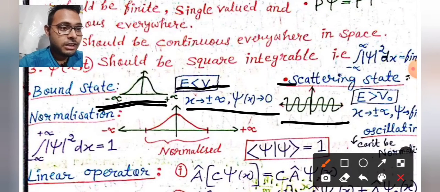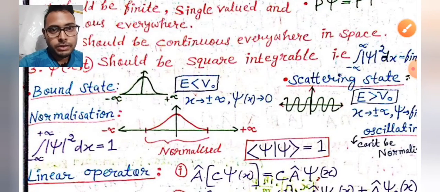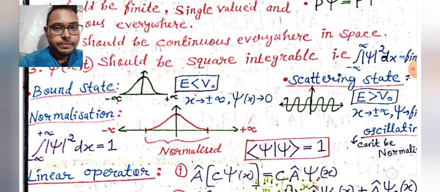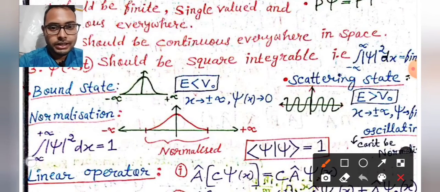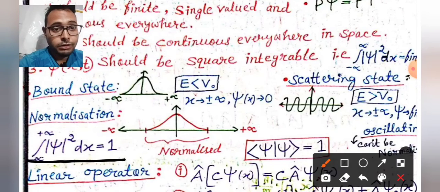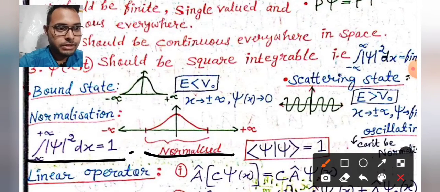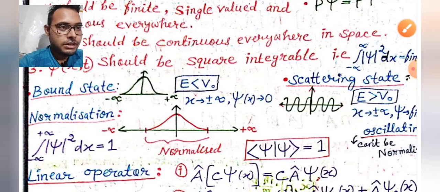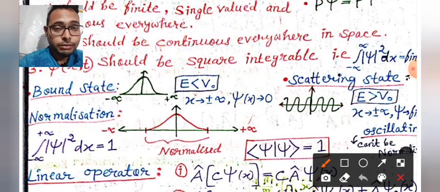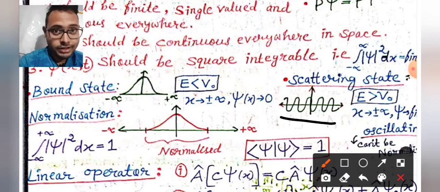In most systems in quantum theory we take bound states, and the normalization condition is that it is square integrable, that is, the probability is equal to 1. This is the normalized wave function, shown in this diagram. And one thing to be remembered: a scattering state can't be normalized. Always remember that point.